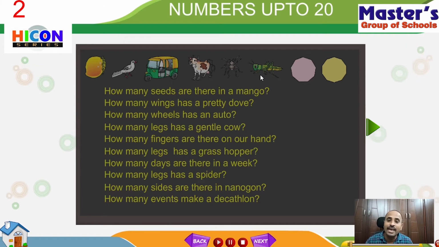That is, it has 4 small legs on its front side and 2 big legs on its back side. So total 6 legs a grasshopper has. So the answer to the question, how many legs has a grasshopper, is: a grasshopper has a total of 6 legs. The answer is 6 legs. So children, read the next question.